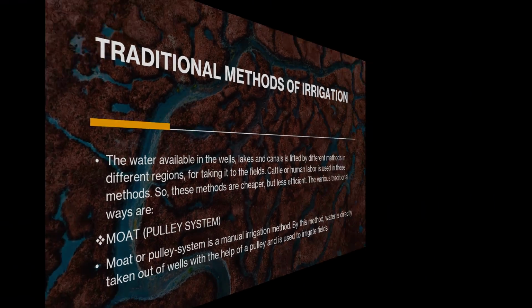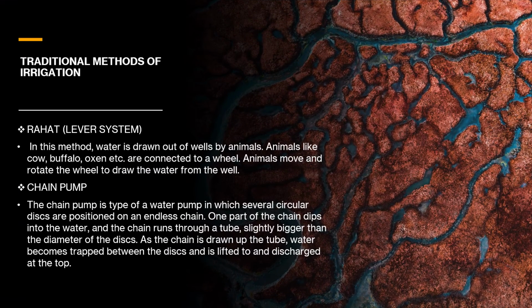Now the next traditional method is the rahat, that is the lever system. In this method, water is drawn out of the wells by animals. Animals like cow, buffalo, oxen, etc. are connected to a wheel. Animals move and rotate the wheel to draw the water from the well, as we know what a lever system is. The lever is moved to draw water.